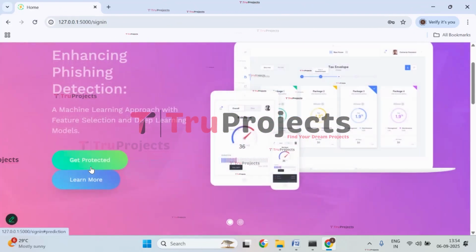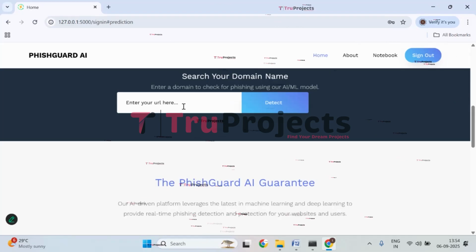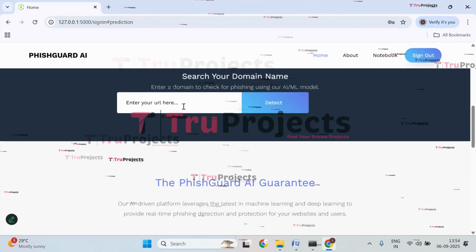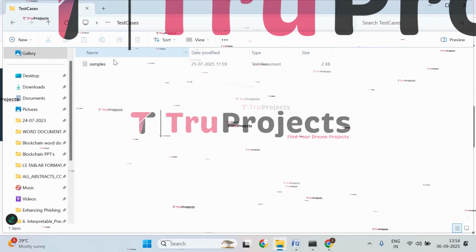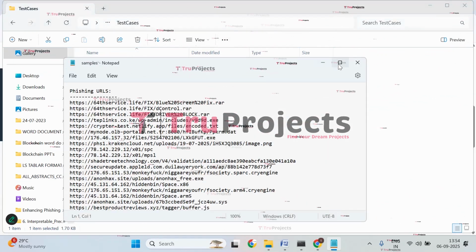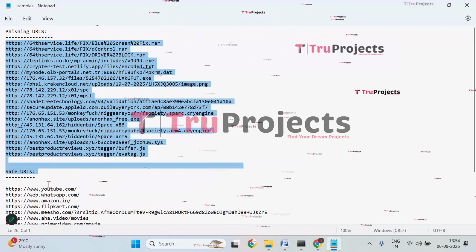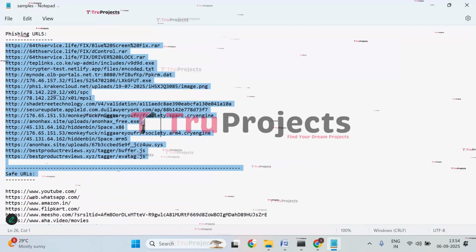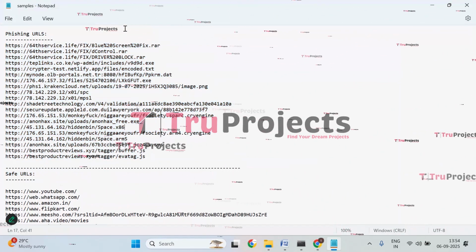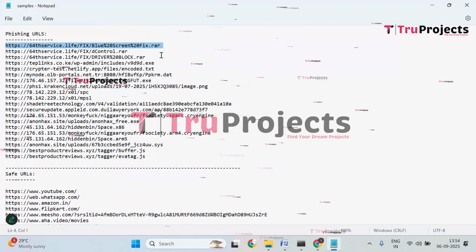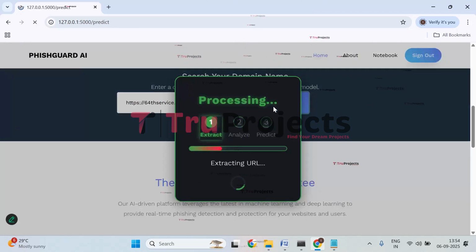Here you can click on get protected. You will be redirected to a place where you're supposed to give the phishing link or the legitimate link. So let's open the testing cases. Open the sample file. Here we have segregated some of the phishing URLs and safe URLs. Let's try giving the URLs and see whether the application will correctly predict it or not.